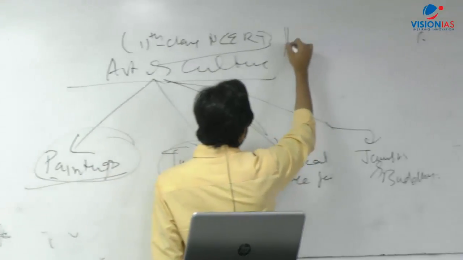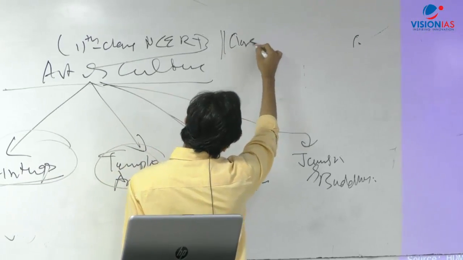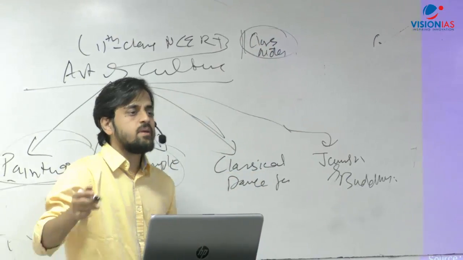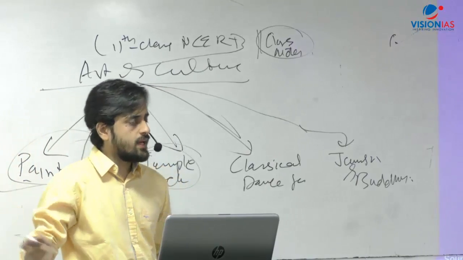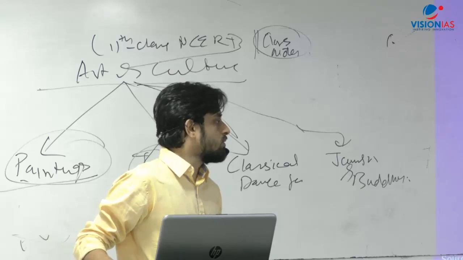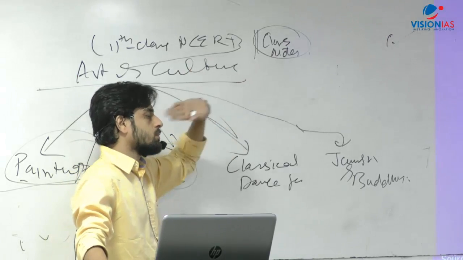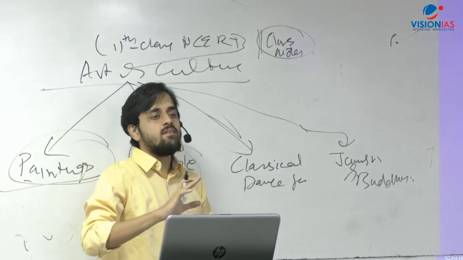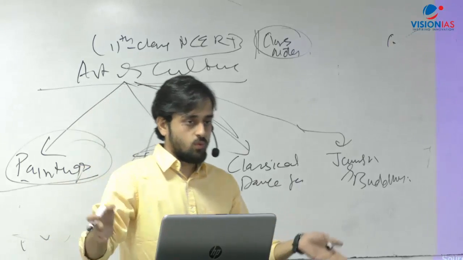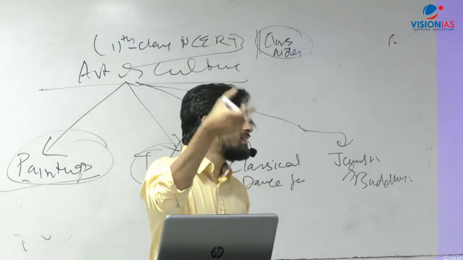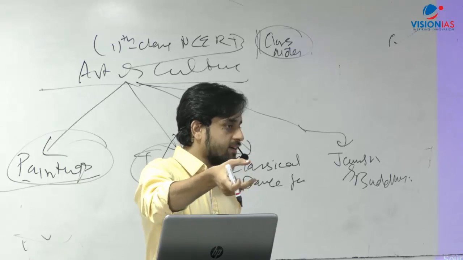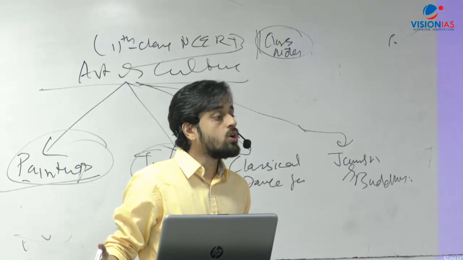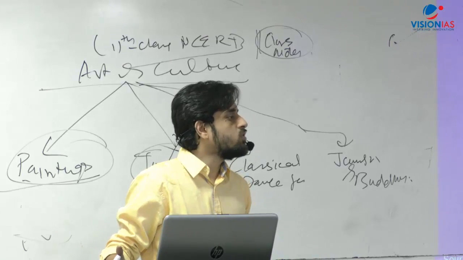The next thing is, apart from that, you refer to the class notes. Over and above this, there are many other books, right? CCRT is there. Tamil Nadu State Culture textbook is there. Whatever has to be done, I would say this much is enough. Some people also talk about that book, Nitin Singhania. See, I have no problems if you can and want to do that as well. The problem is it's thick, and if it's thick, it's useless, because you're not going to read it. You don't know what areas to focus on, and you cannot revise it.